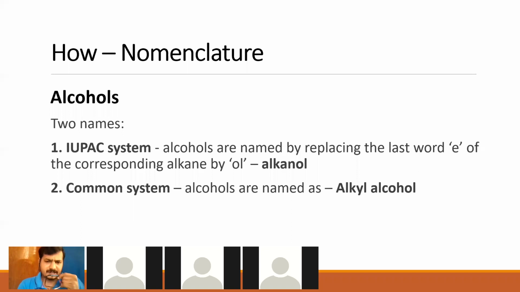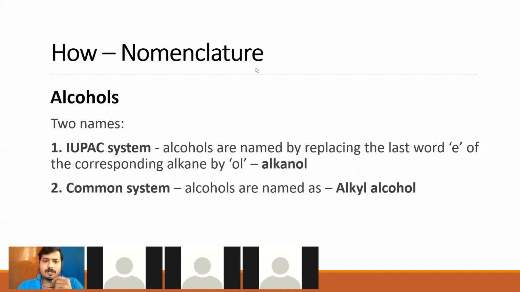So we spoke about one example. If I have CH3OH, now when I look at CH3, it is derived from methane. So if I have to name this particular alcohol, it will be methane plus ol. I will remove that E and the name will become methanol. Likewise, in the common system, since CH3 is a methyl group, we call this alcohol methyl alcohol. So this is how we name compounds according to the IUPAC as well as the common system.